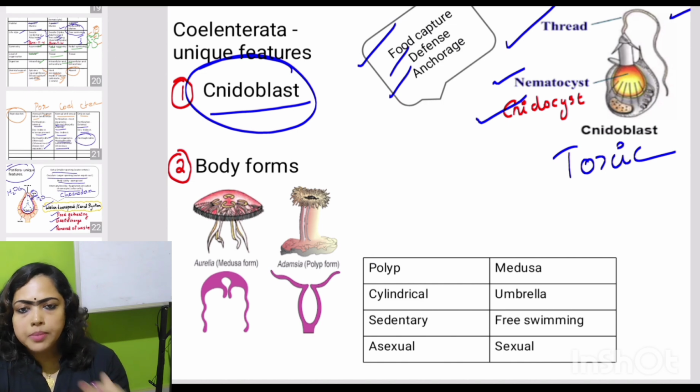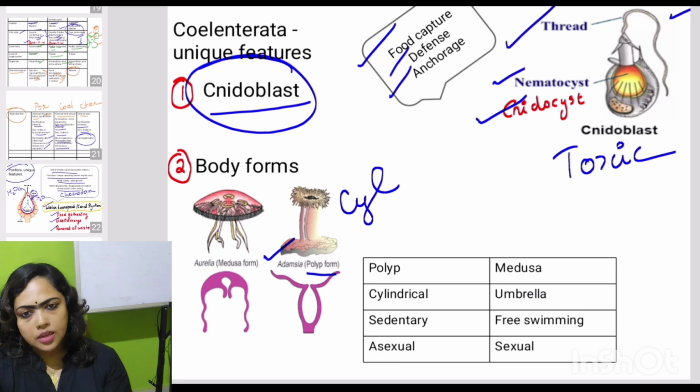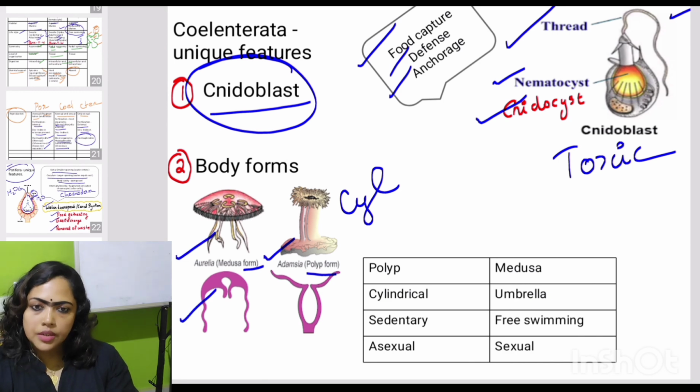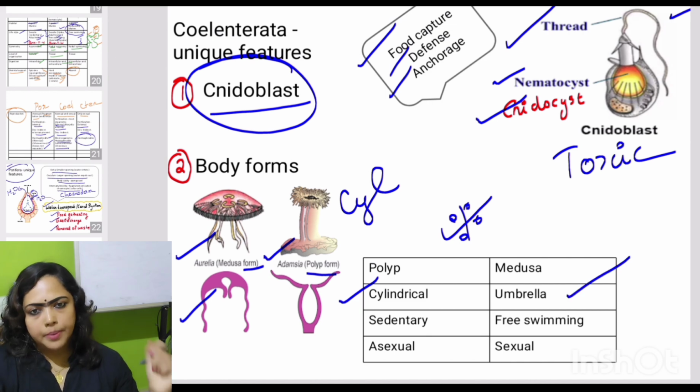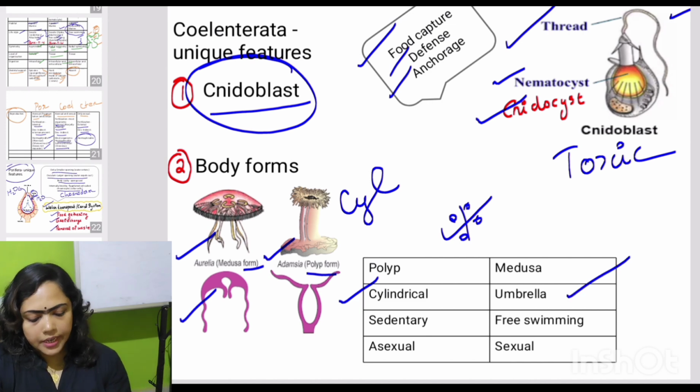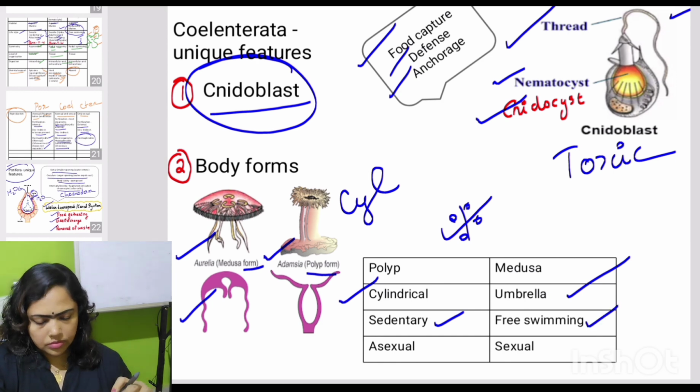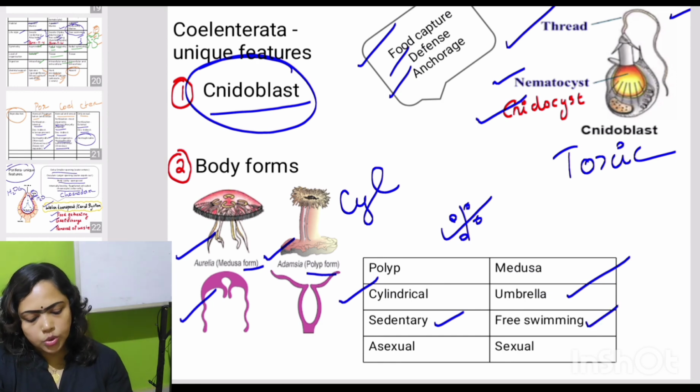And then the body forms. Two body forms are there. Some members exhibit a cylindrical body called polyp form, example Adamsia. While some other members exhibit an umbrella shaped body called medusa, example Aurelia. The feature differences between medusa and polyp are very important. The polyp is cylindrical shaped, while the medusa is what? Umbrella shaped. The polyp is sedentary, while the medusa is what? Free swimming. The polyp is asexual, while the medusa is what? Sexual.